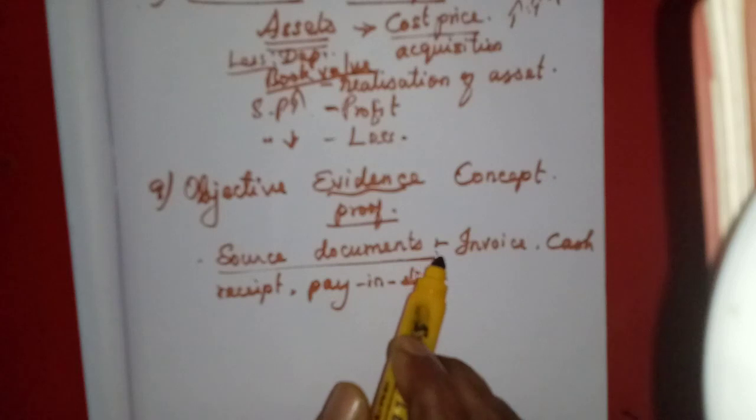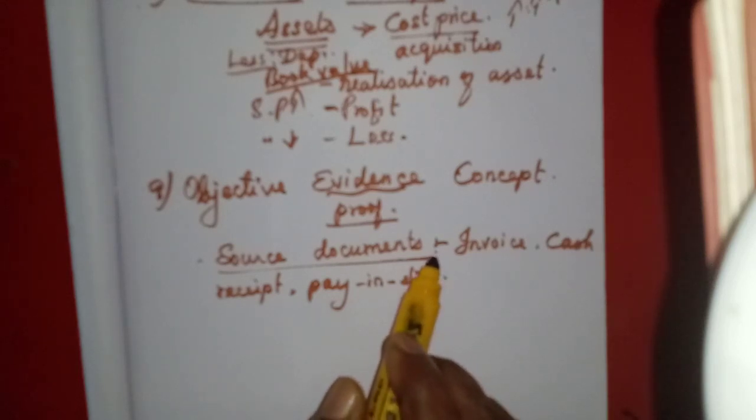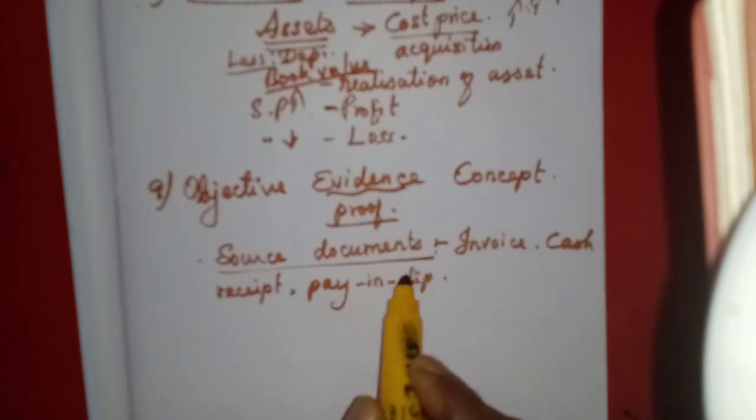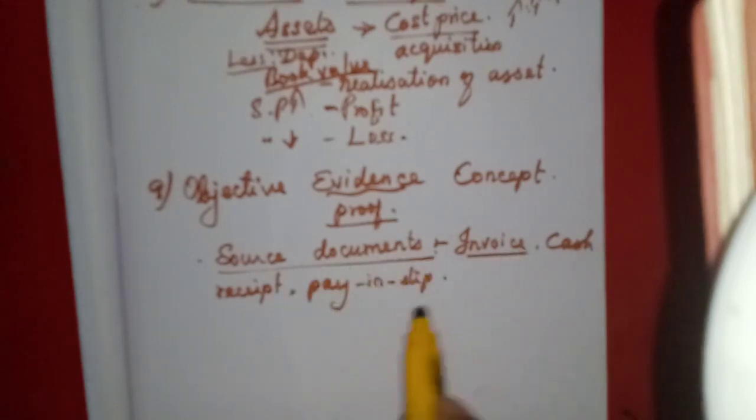For example, we consider the sales, cash sales and credit sales. From the invoice we can take the amount. That is the source document. Invoices are used to enter the credit sales.